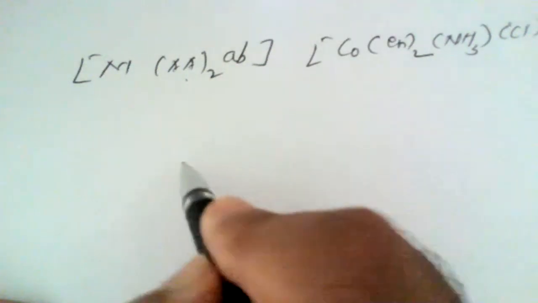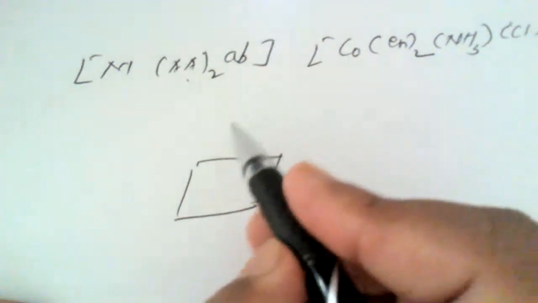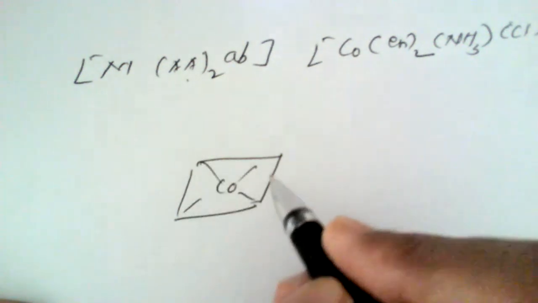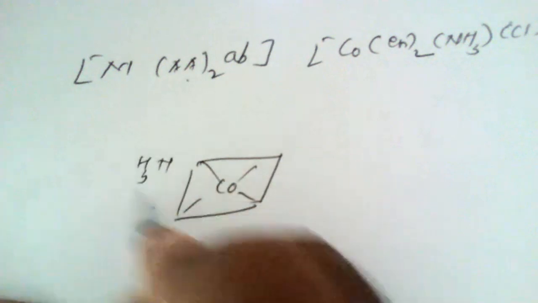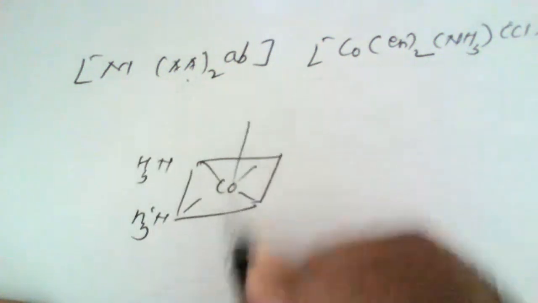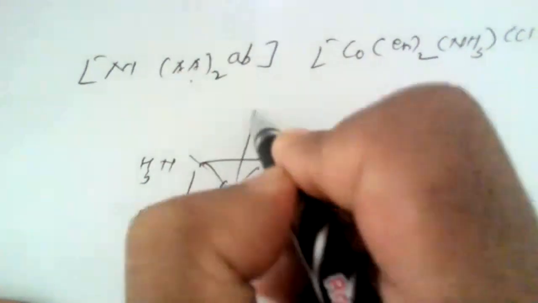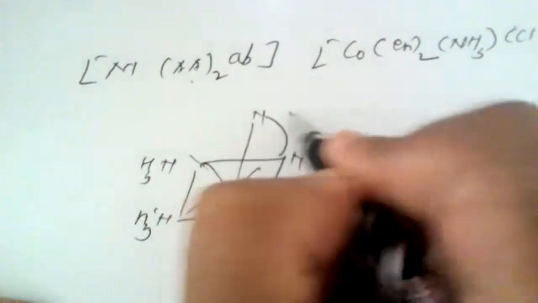See here. We can show this by placing the cobalt atom at the center like this, while this is NH3, NH3, and here these are the nitrogen atoms from ethylenediamine, which can be shown like this.